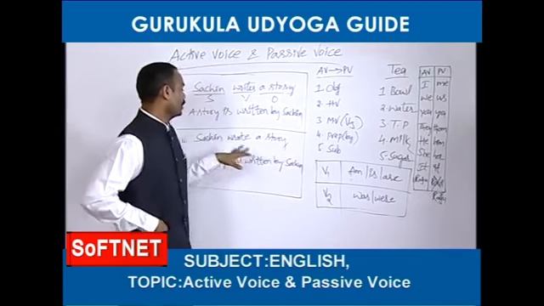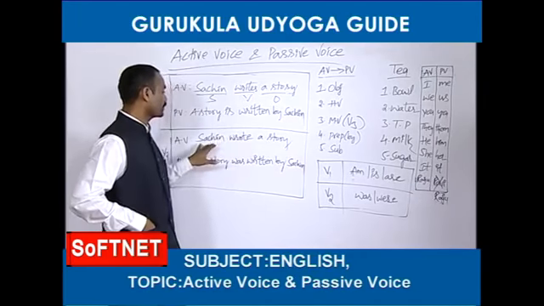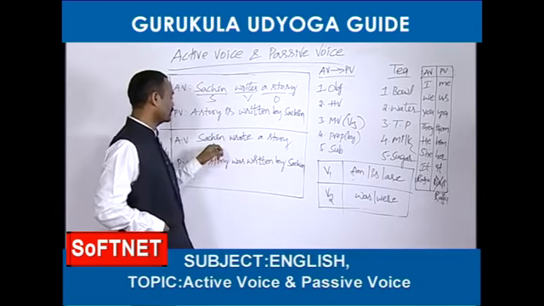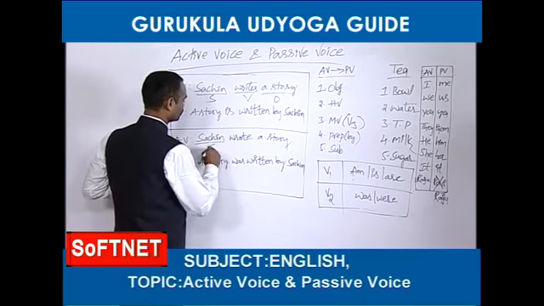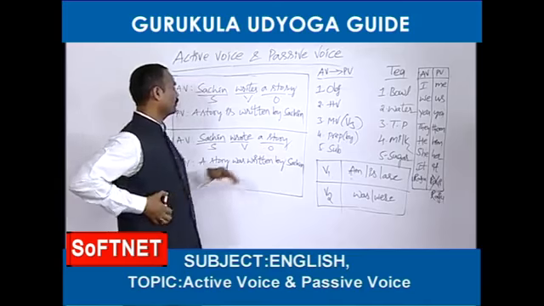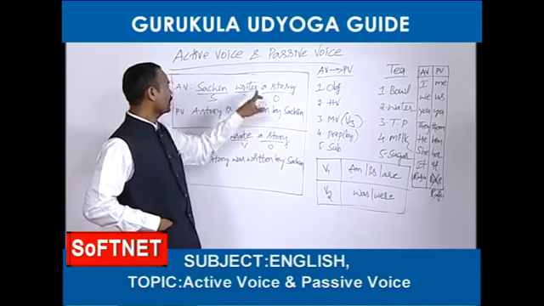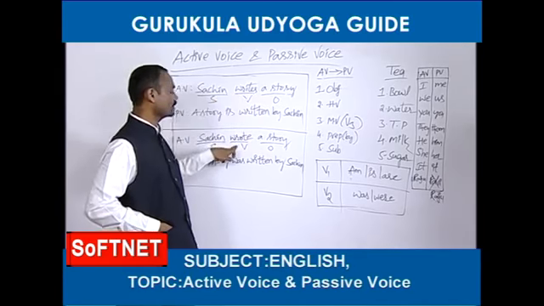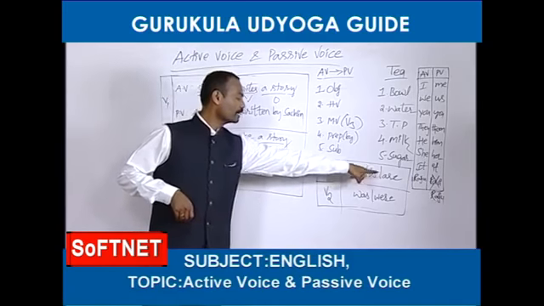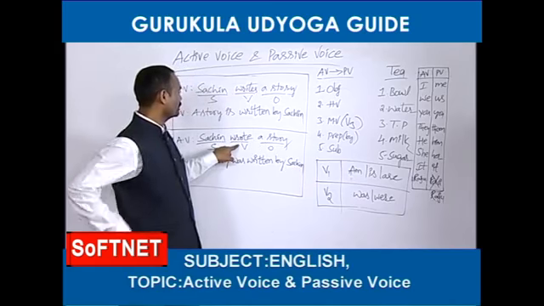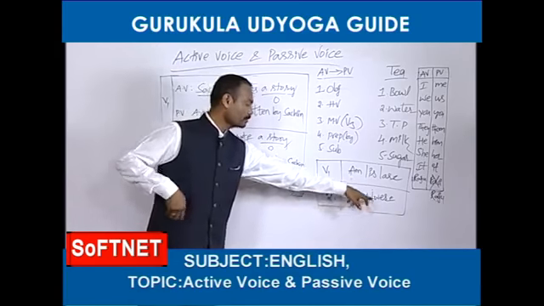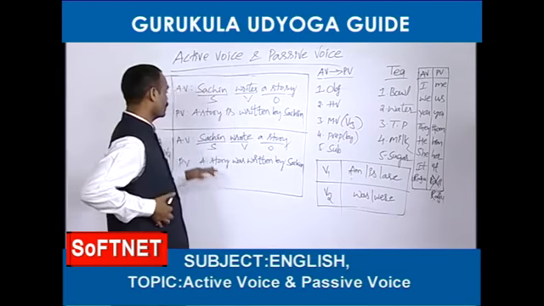So, let's see one more example here. Sachin wrote a story. This is one active voice. This is the subject. This is the verb. This is the object. Okay, fine. What is the difference between this and this? Here it is in the first form. Here it is in the second form. So, when the main verb is in the first form, the be form should be taken from that list. When the main verb is in the second form, the be form or helping verb should be taken from that list. That's all.